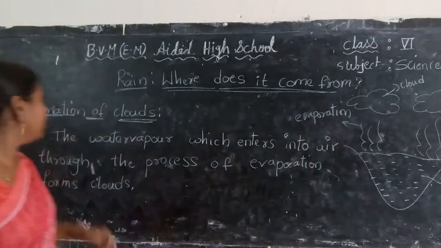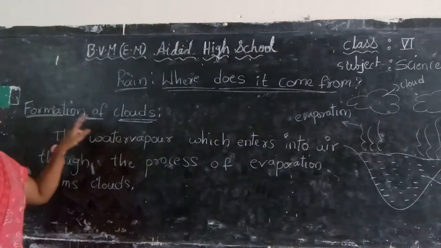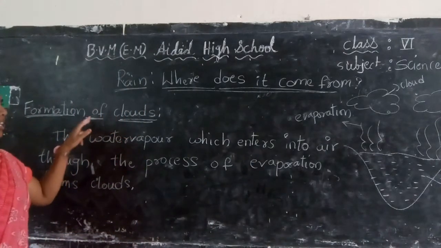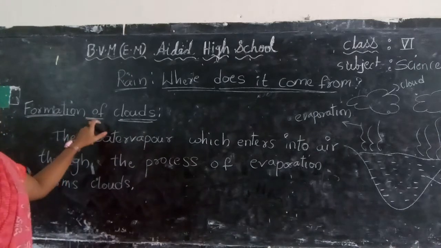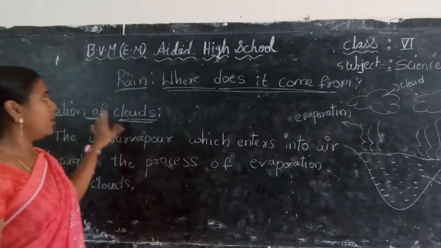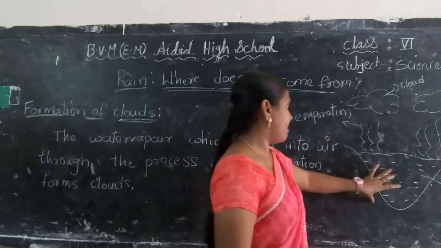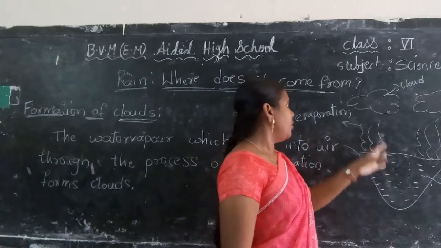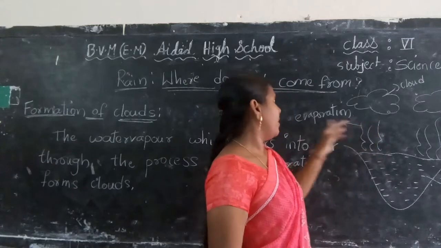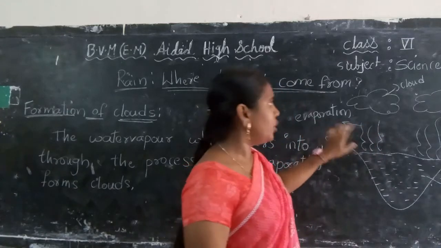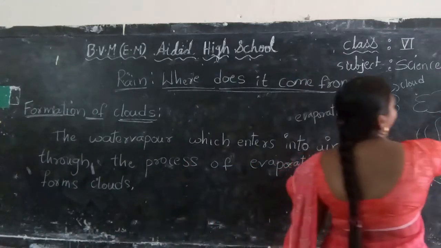Okay children, next topic is formation of clouds. Already we learned what is evaporation. Evaporation means water from water bodies like rivers, ponds, etc. changes into water vapor due to sunlight.